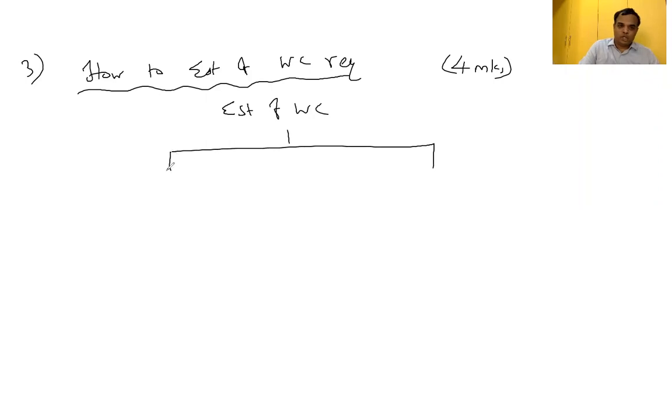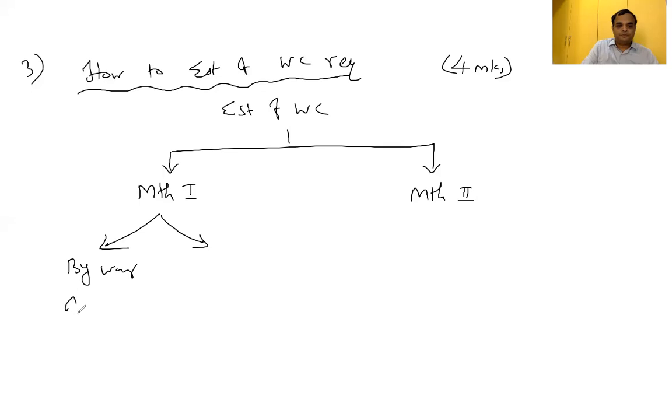Even in the exam, chart-wise presentations are acceptable. With respect to estimation, method 1 and method 2, 2 methods are there. Under method 1, 2 different approaches are there. One is by way of operating cycle, we can estimate the working capital.